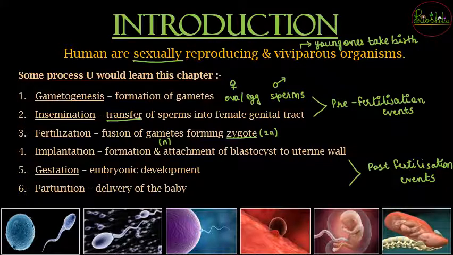Implantation: whatever zygote has formed, that zygote will undergo mitosis, there will be formation of a blastocyst, and the blastocyst will attach to the uterine wall.